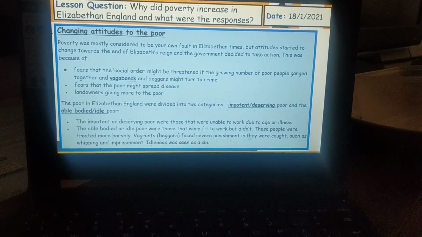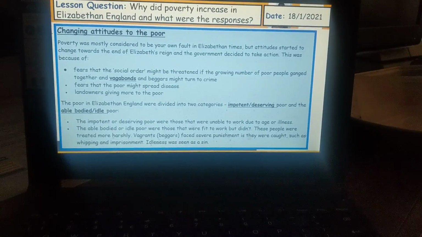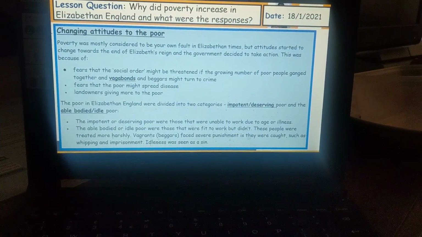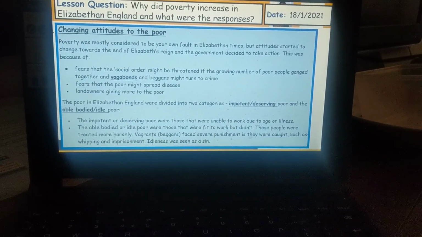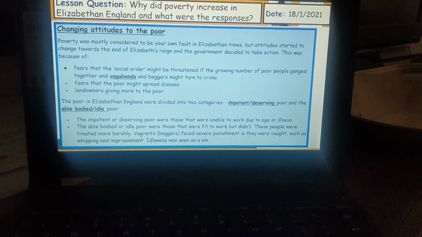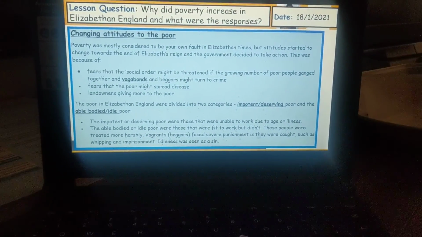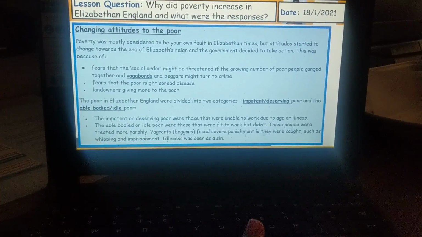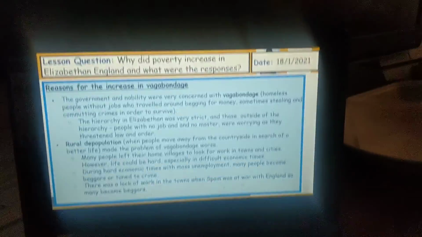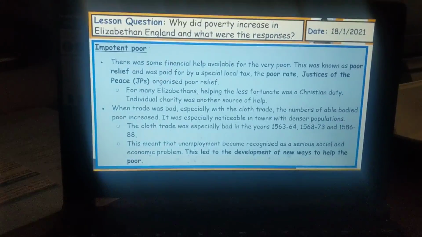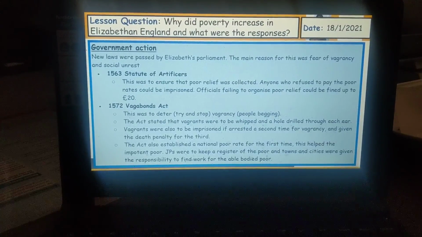The poor in Elizabethan England were divided in two categories: impotent and deserving poor, and the able-bodied idle poor. So do read into more detail those two categories and who they were and their differences. Oops, my mistake. Impotent poor. So have a read over that.